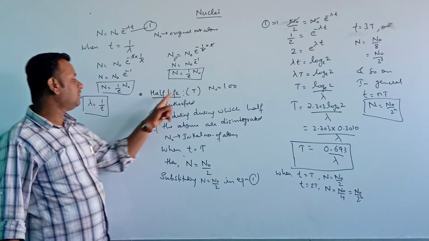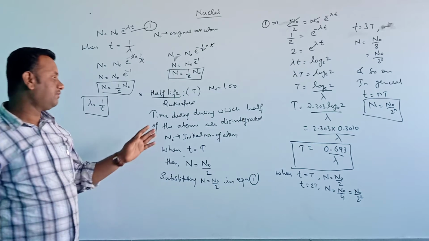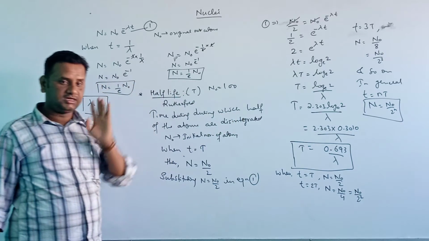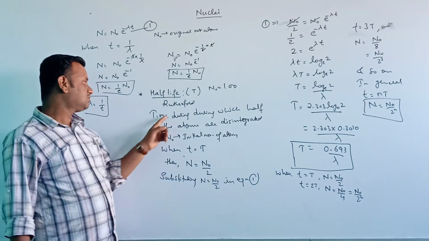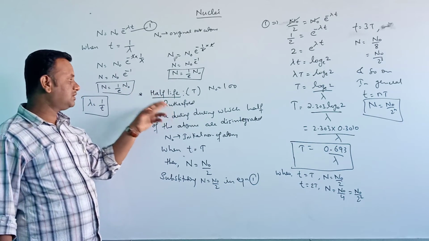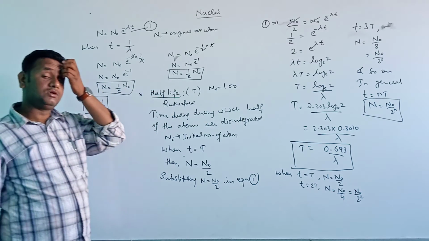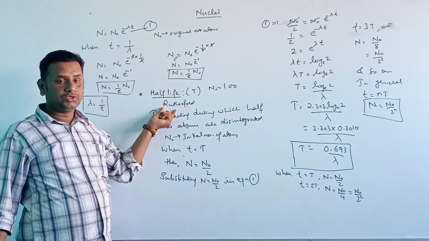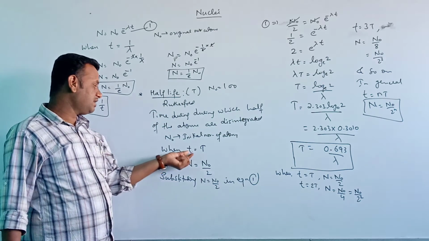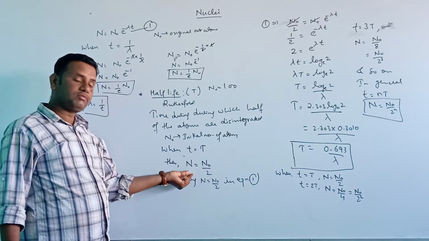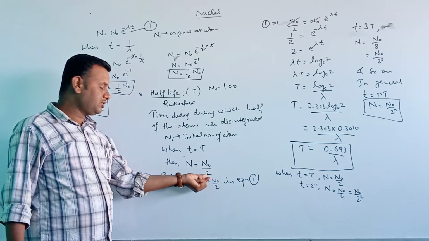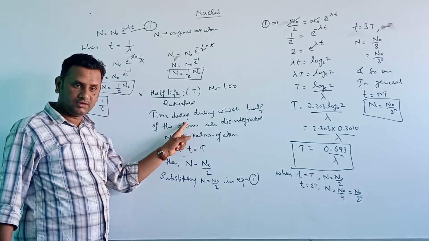Half-life means the time during which half of the atoms are disintegrated is called the half-life. This concept was first explained by Rutherford. So when time t is equal to the half-life, the number of atoms will be equal to N0 divided by 2, as per the definition.